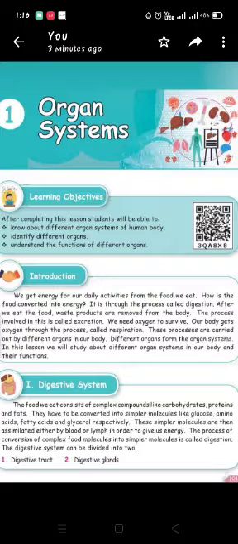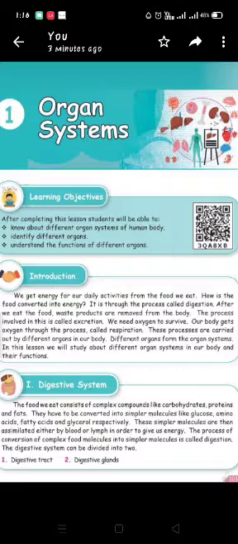These simpler molecules are then assimilated either by blood or lymph in order to give us energy. The simple molecules are assimilated into the blood, which runs over our body, and this gives us energy.